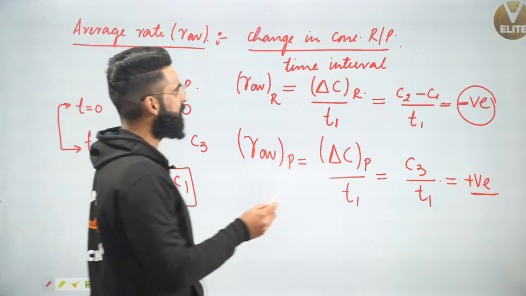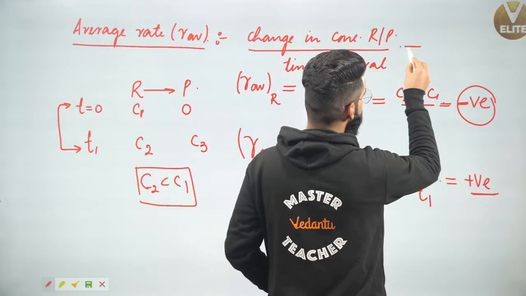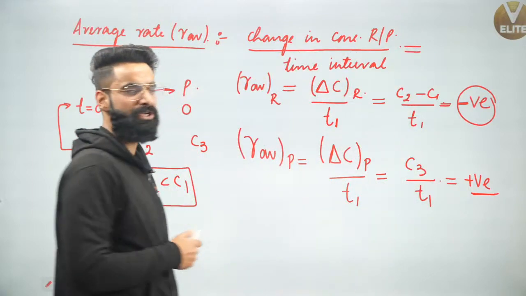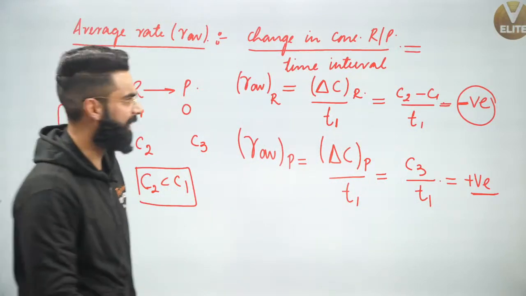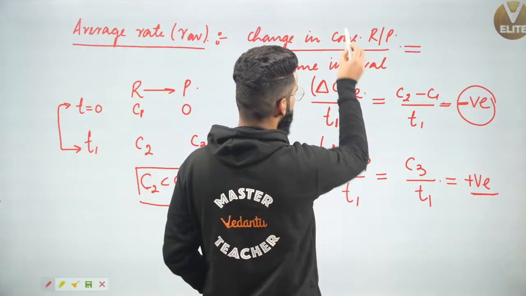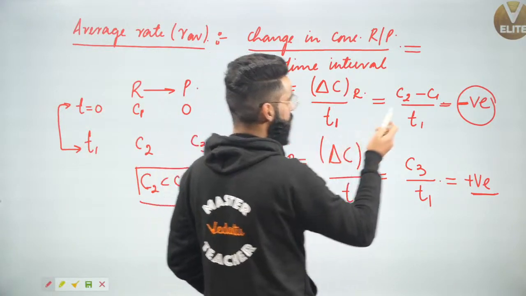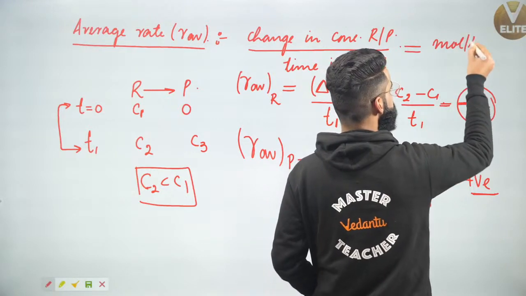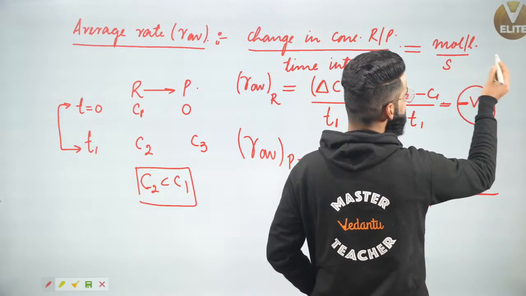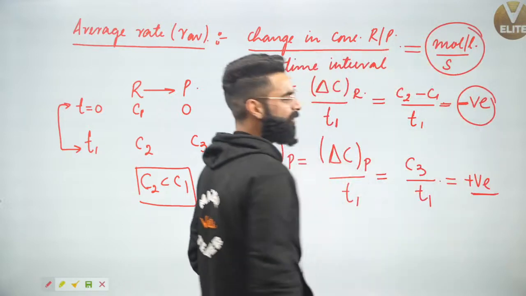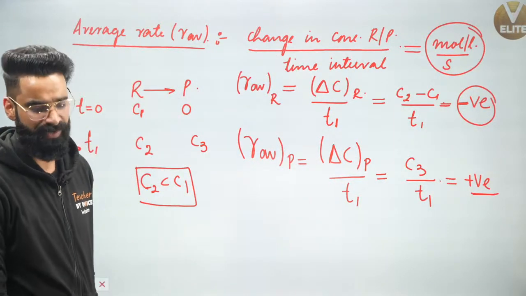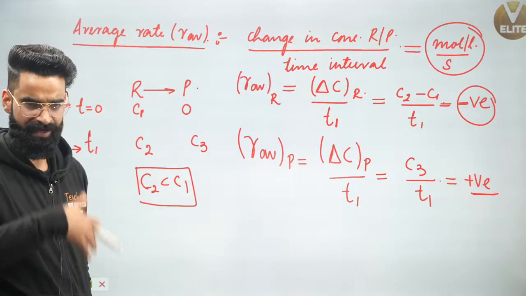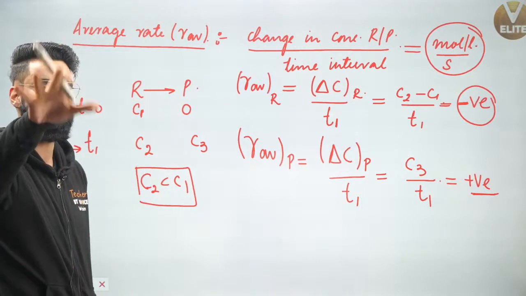Now, one more thing right here. What can be the units of this rate? See, in the numerator we have concentration, and in the denominator we have time. The unit of concentration, as you must know, is moles per liter, divided by second. So the unit of rate of reaction is simply moles per liter per second. It has other units as well, which I'll let you know in some time.